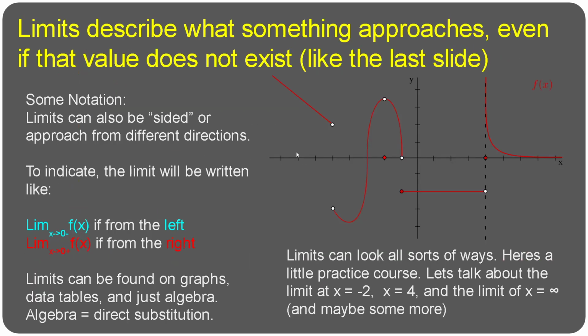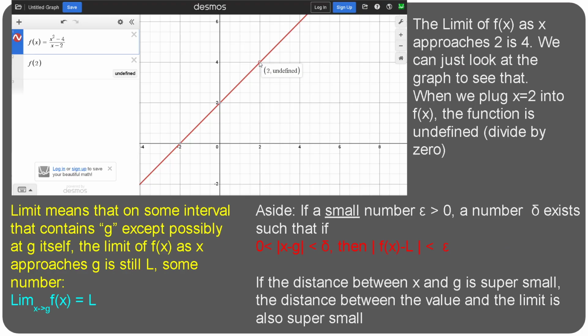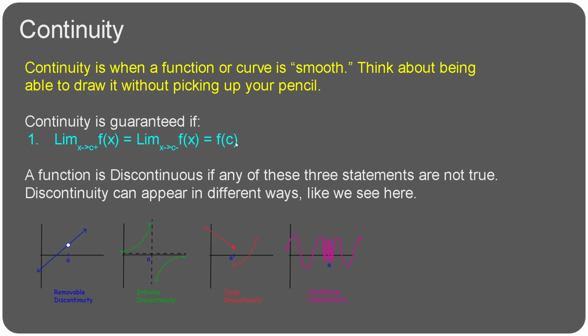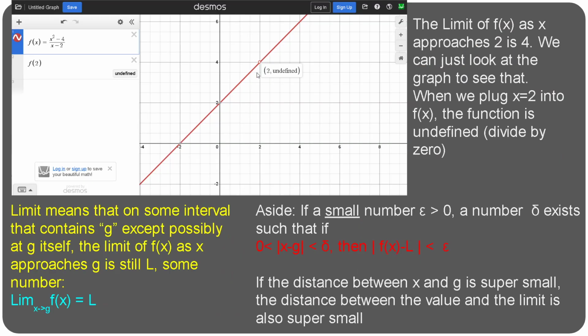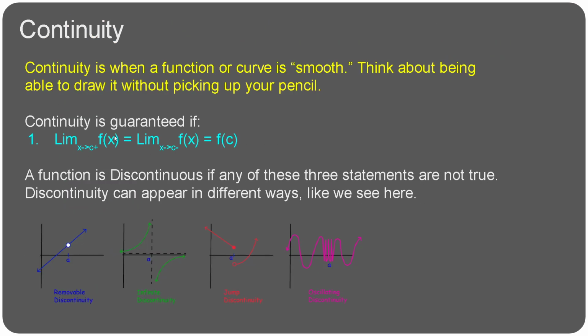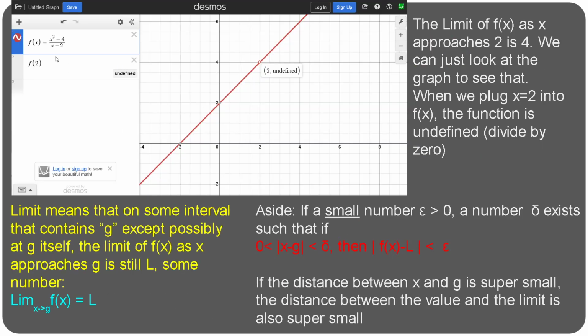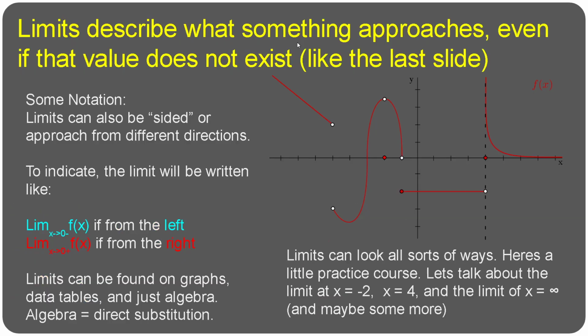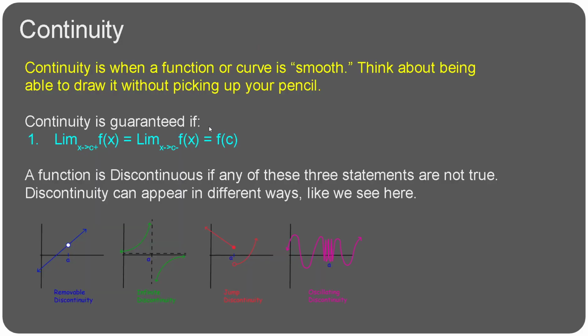So let's talk about this one again. This is a discontinuous function because you fail f of c. When you plug in 2 into this equation, you get undefined. But the limits from the left and from the right do match. So if f of c existed, like for this problem, then you would have a continuous function. But because it doesn't, continuity is not guaranteed. And this is what some discontinuous functions look like.